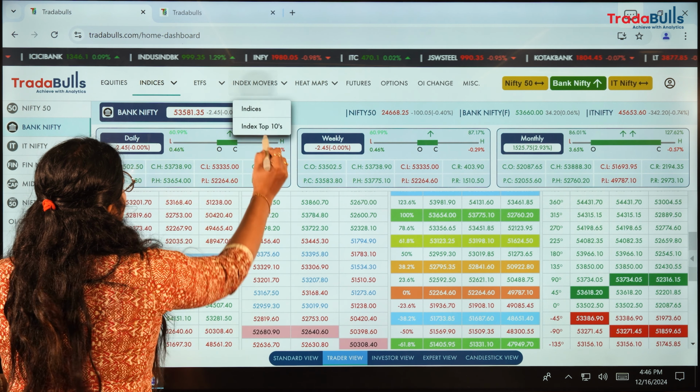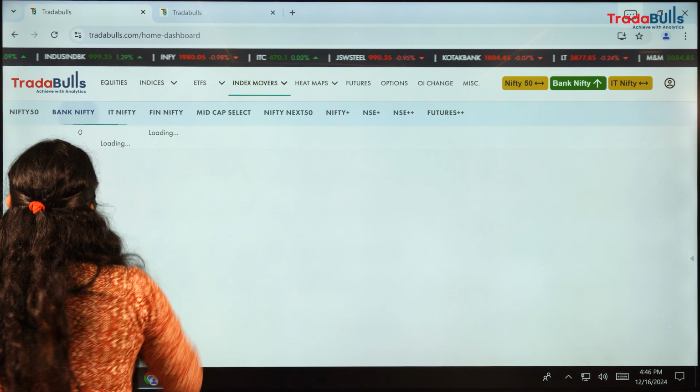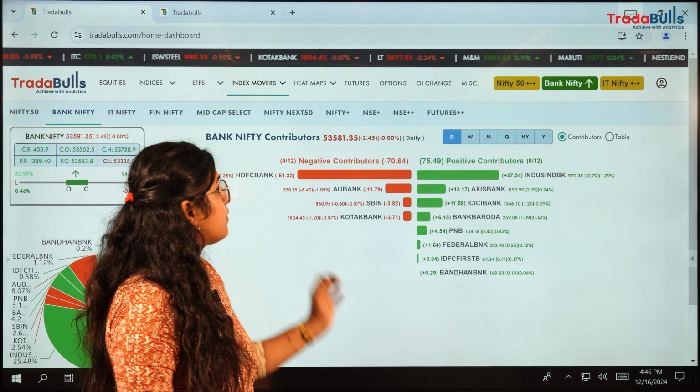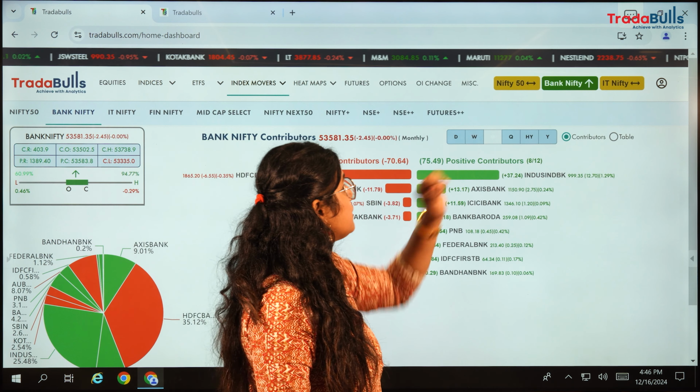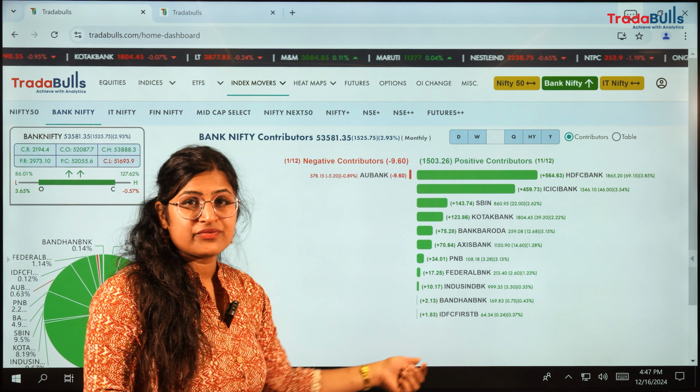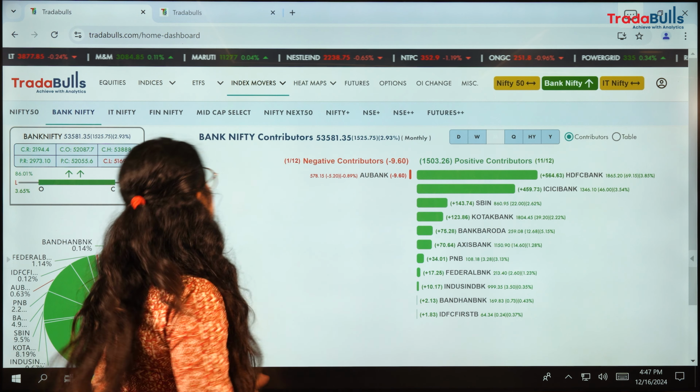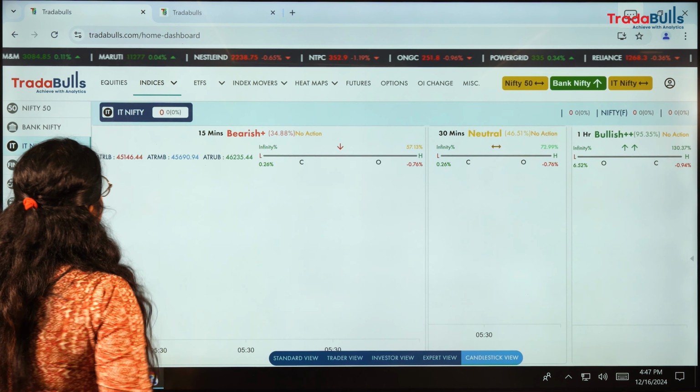Let's see what all the counters have impacted Bank Nifty today. 8 out of 12 are doing positive and 4 out of 12 are negative, and month to date is the important contribution for us to understand better. 11 out of 12 are doing very good. So with that, I'm moving to the IT Nifty, guys.